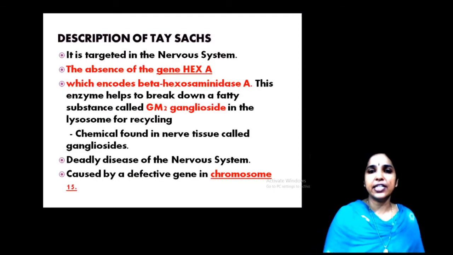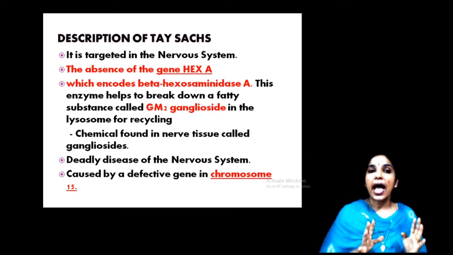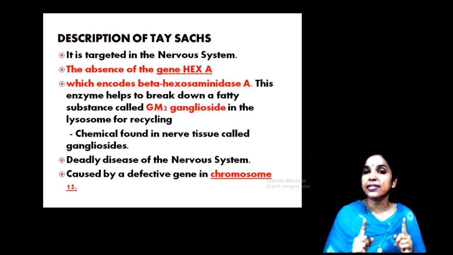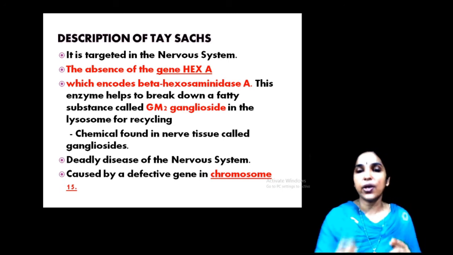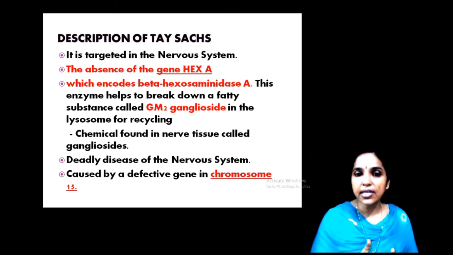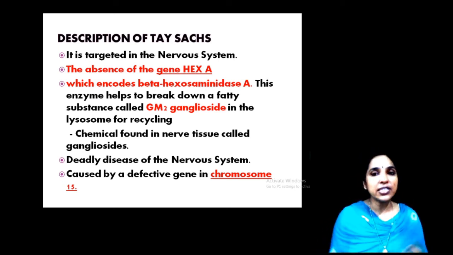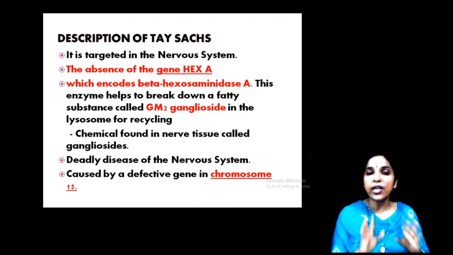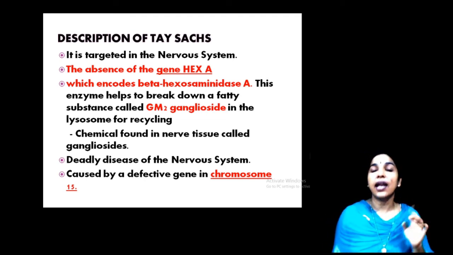We can now describe what Tay-Sachs is. I already told you, this affects our central nervous system, and it is due to the absence of a gene, HEXA, monogenic. The absence of the gene HEXA, which encodes an important enzyme, namely beta hexosaminidase A. Clear? What is the function of this enzyme? This enzyme helps in the breakdown of an important fatty substance, namely GM2 ganglioside, in the lysosome for recycling.